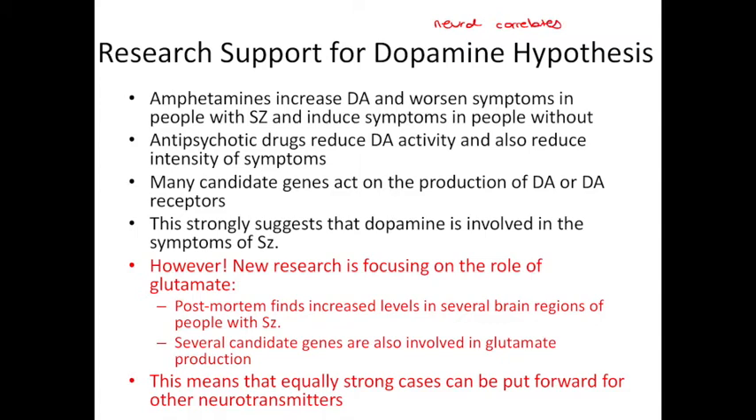So we're going to have a look at some drugs' effects here and how that can support dopamine. When we look at amphetamines, these are drugs which increase dopamine activity. And these drugs worsen symptoms in people with schizophrenia and can induce schizophrenia-like symptoms in people without. When we take drugs like antipsychotics, which reduce dopamine activity, they also reduce the intensity of symptoms. This suggests that dopamine is involved in the disorder. However, we must be really cautious here and not fall into the trap of the treatment etiology fallacy.